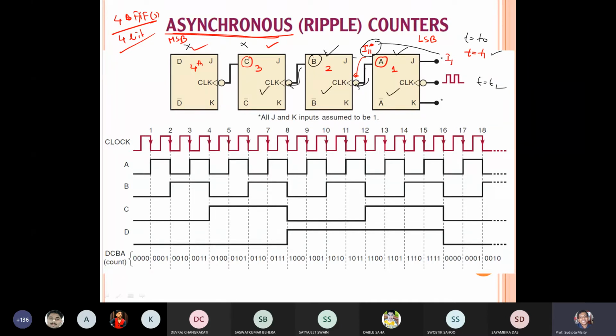Is it clear right now? This is serial input. No, I'm not talking about input over here. Don't go there yet, because we are trying to learn a different topic. Don't consider here what kind of input is over here. Now why is it asynchronous? Is it clear? Now let's talk about what kind of input is over here.